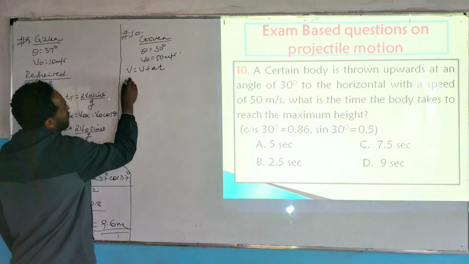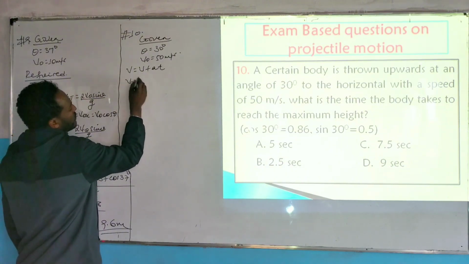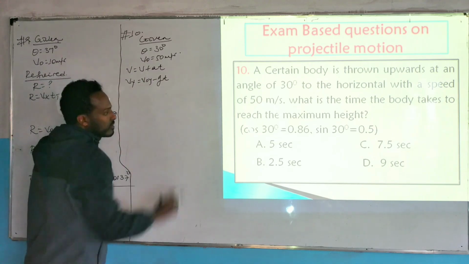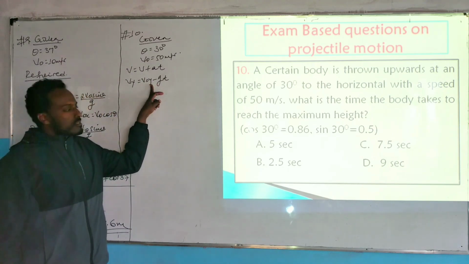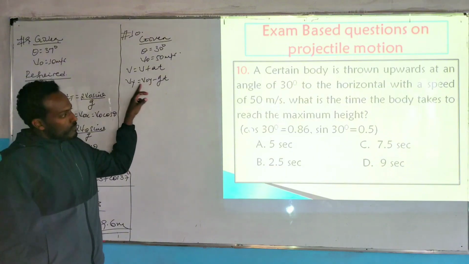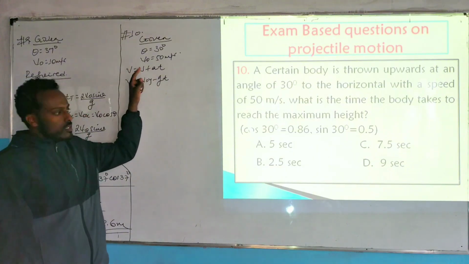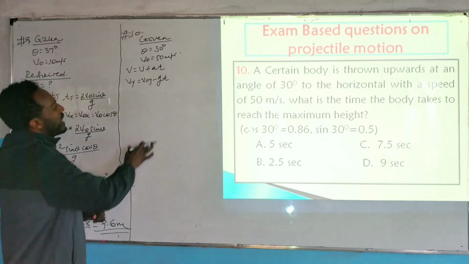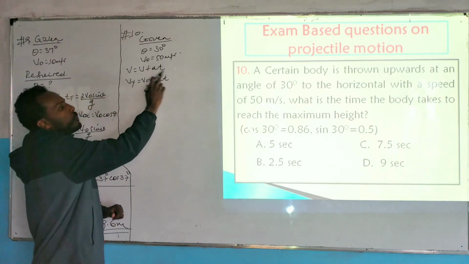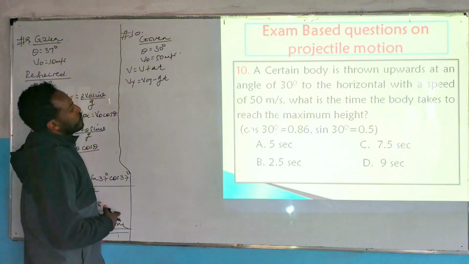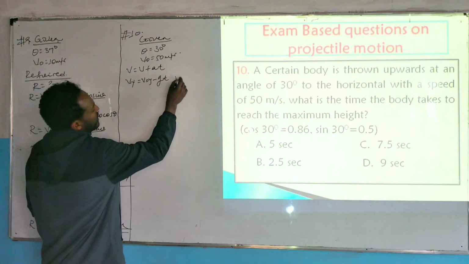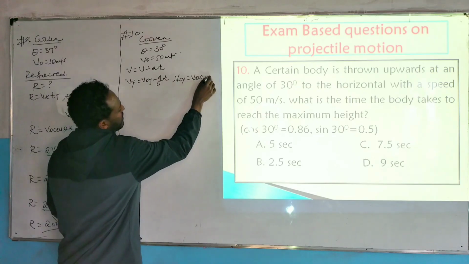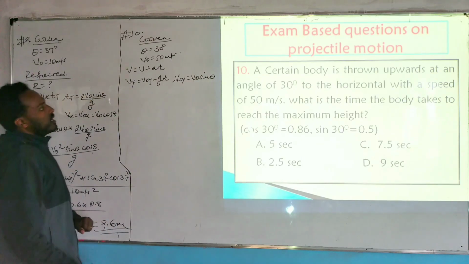So at this point vy, the vertical velocity, is equal to v0y minus g times t. We should never forget this minus. That's why: the initial vertical velocity is acting upward and the acceleration due to gravity is acting downward, which means they are acting in opposite directions. So we have to put a minus on one of them. Where initial vertical velocity v0y is equal to v0 times sin theta.